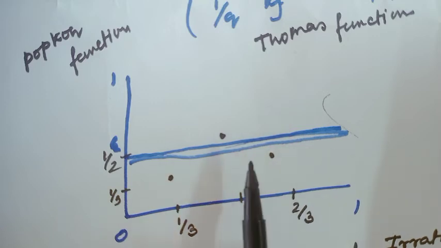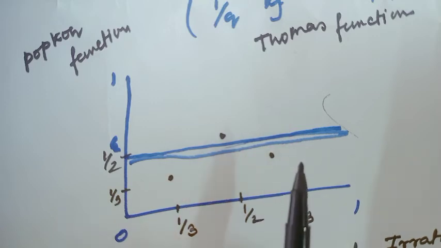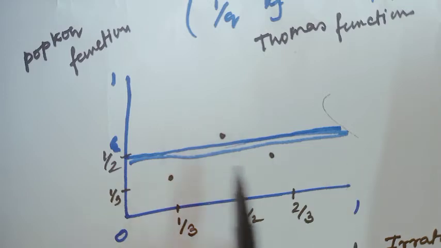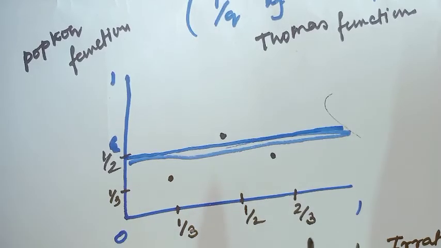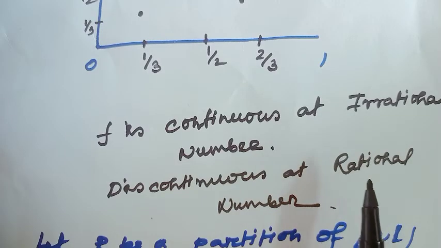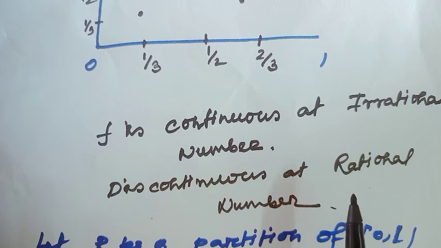So I have considered such points where the functional value is greater than epsilon, and obviously these points are finite, and I have seen in these points also the difference between UPF and LPF is less than epsilon. The function has discontinuity at every rational point, so the function has an infinite number of discontinuities, but still the function is Riemann integrable.